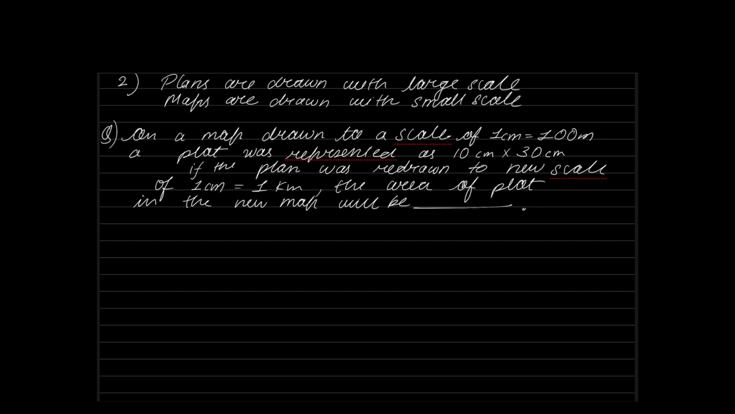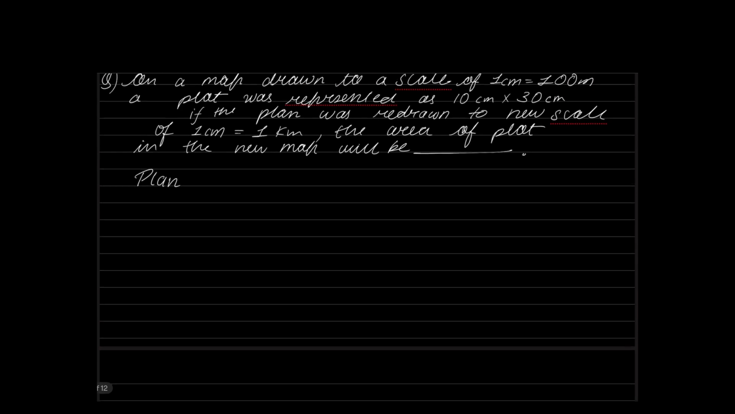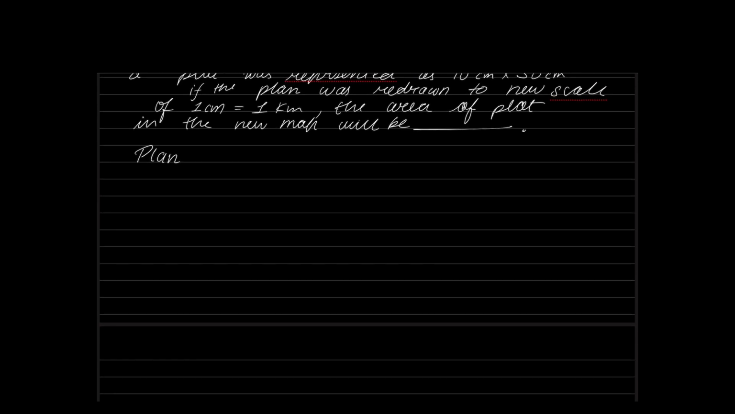Let us try and solve this. They are saying that on a plan, initially we are having a plan. On this plan, we are having a ground which is having a dimension of 10 centimeter by 30 centimeters.